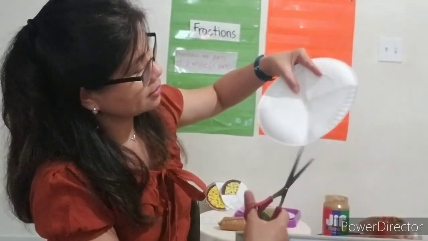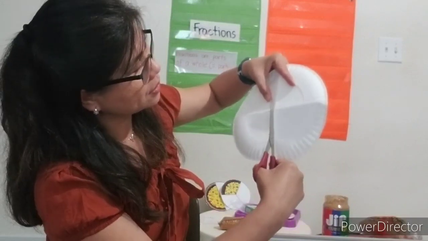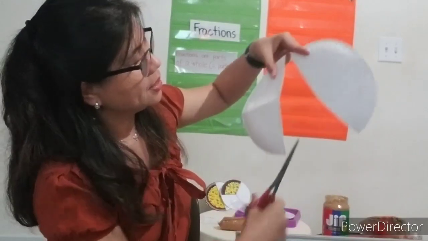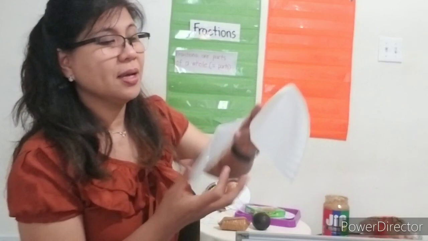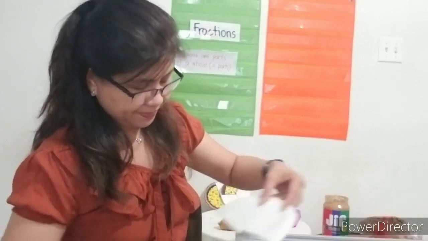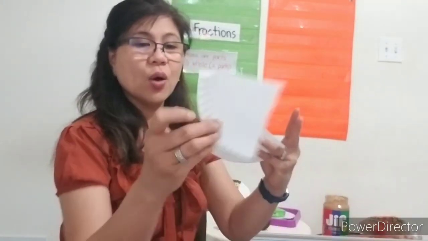Now, I'll just follow the dent. I'll cut it from here, from the bottom to the top. Okay, this is just 1/2. I said 1/4. I want to share my paper plate. Now, let's pretend this is pizza, okay? All right, so now I have 4 equal parts. Okay, one for my friend, one for my other friend, one for my other friend, and one for me.